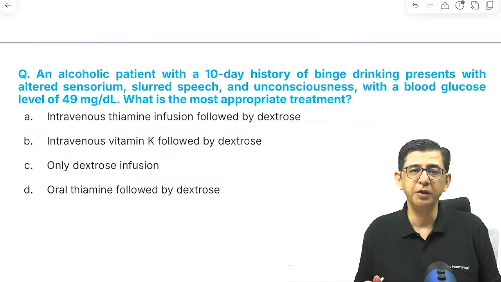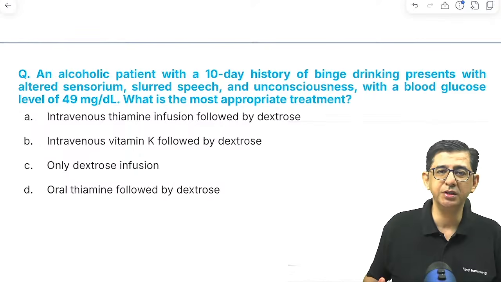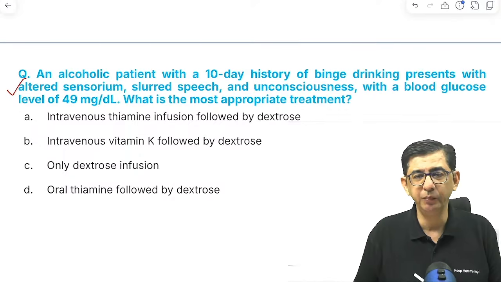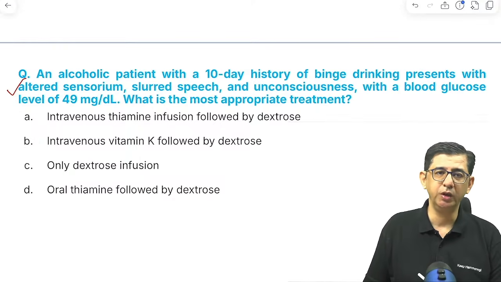Then is an alcoholic patient with a 10-day history of binge drinking with altered sensorium, slurred speech and unconsciousness. Blood glucose was pretty low. And yeah, I'm thinking in terms of Wernicke's encephalopathy for this patient. So I would like to give thiamine followed by dextrose infusion in a patient.